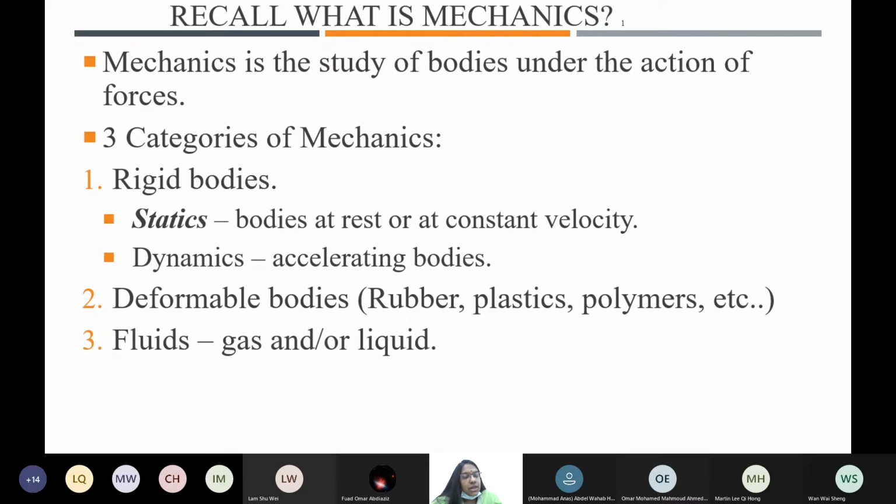Rigid bodies may be in statics, bodies at rest, or at constant velocity. You can also create a static phenomenon with varying motion, but that is a different story. For now, just understand statics means wherever it is at rest. The dam storage is called static, but the outflow and inflow is dynamic.